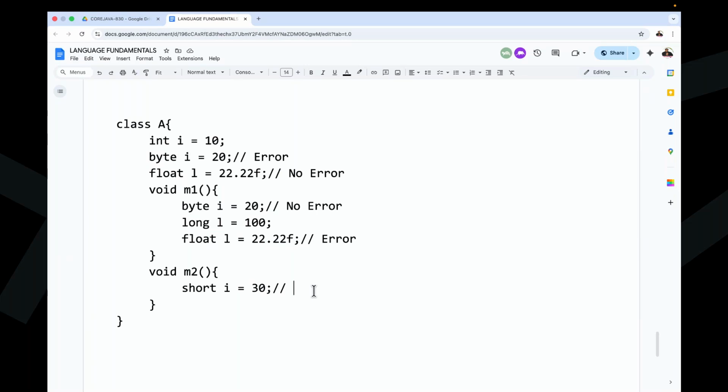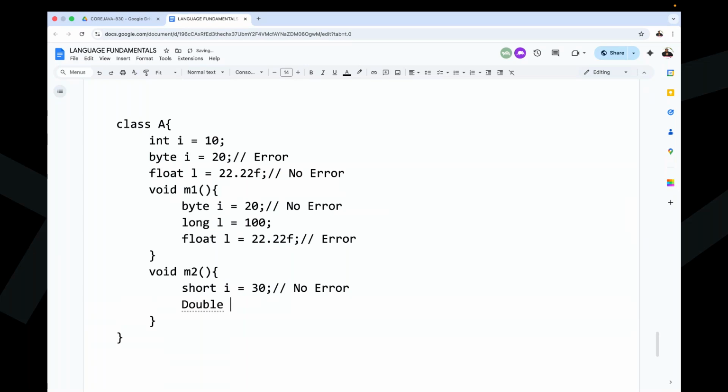Yes, now here we are duplicating in two different scopes, not in the same scope. M1 scope is different and M2 scope is different. In M1 scope, the I variable is declared. In M2 scope, I'm trying to duplicate the I variable. Yes, it's okay, no problem. Here we get the no error case. That's okay, fine.